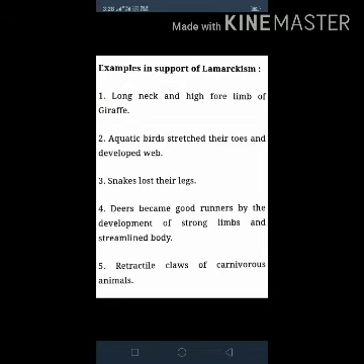The third example is that snakes lost their legs. The snakes have lizard-like ancestors living in jungles. Out of fear of mammals, they started crawling. They stretched their body, which gradually became elongated. This is seen in the python, having the rudiments of a pelvic girdle. The other examples: deer became good runners by the development of strong limbs and a streamlined body. Another example: retractile claws of carnivorous animals.